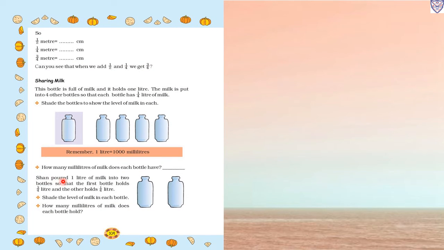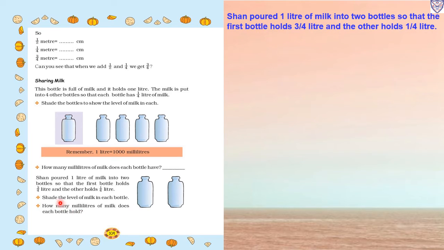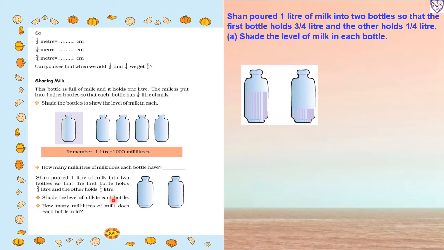Now Shahan poured 1 liter of milk into two bottles so that the first bottle holds 3/4 liter and the other holds 1/4 liter. So what is Shahan doing? He poured 1 liter of milk. First he filled 3/4 liter, and then he filled the other bottle with 1/4 liter of milk. Now show the level of milk in each bottle. So the first bottle is holding 3/4 of milk, so we will shade more than half. Then the second bottle is only holding 1/4 liter, so we will shade less than half.